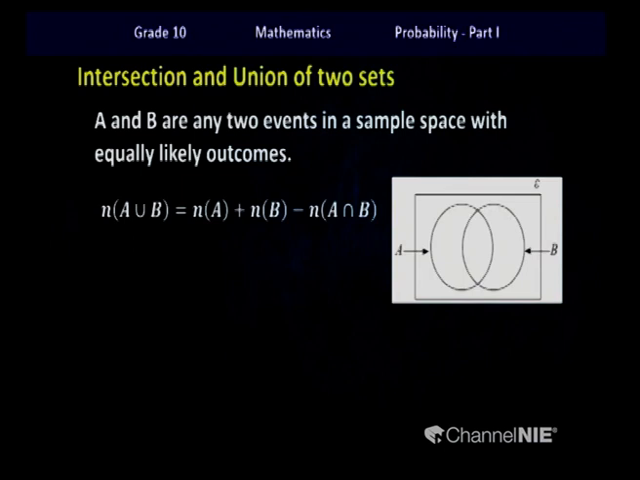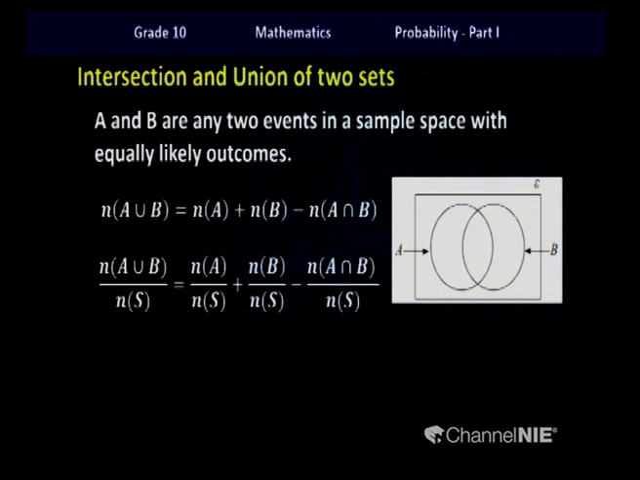So children, this formula we learnt under the sets lesson. The number of elements in the union of A and B is equal to the number of elements in A plus the number of elements in B minus the number of elements in A intersection B. This was used in the sets lesson. Now children, I am going to divide each of these terms by n(S). n(S) is the number of outcomes of the sample space. So as each of them is divided by n(S), they turn into probability format.